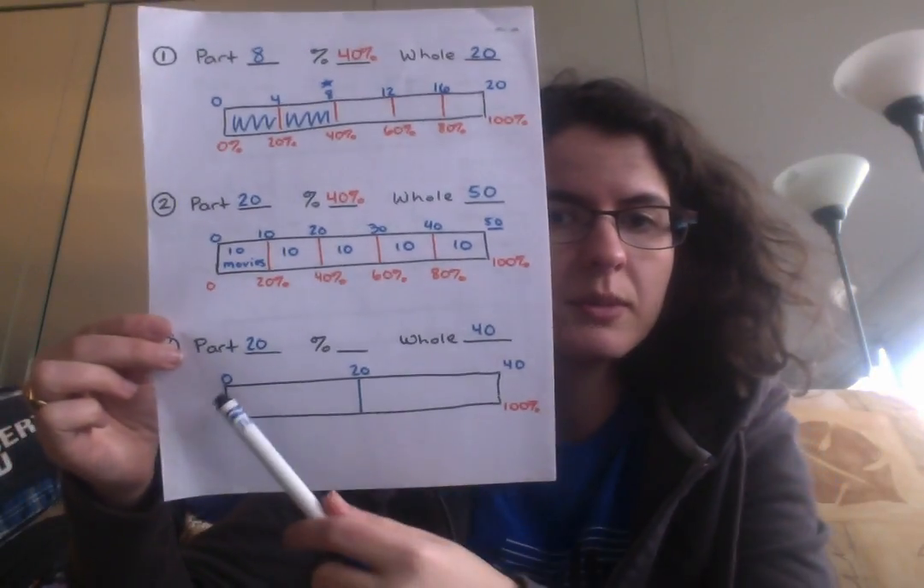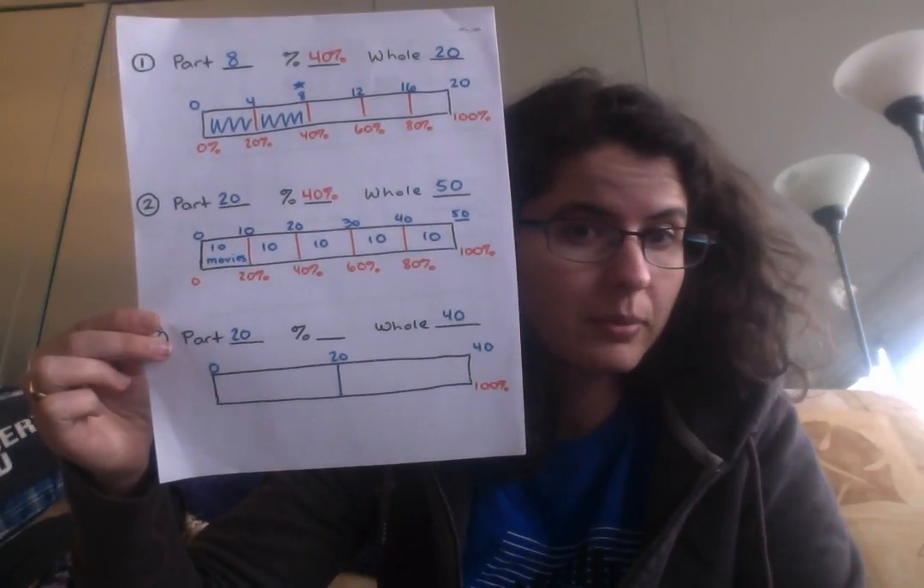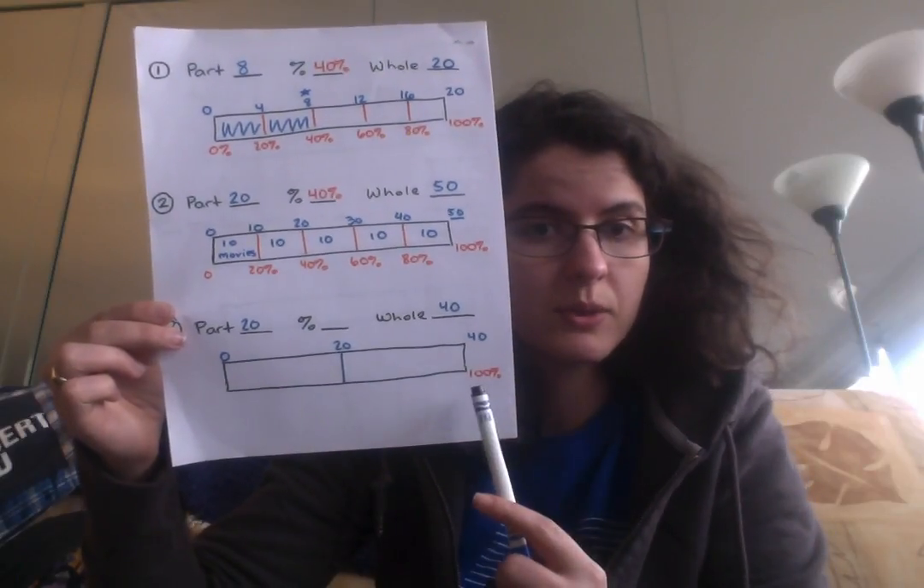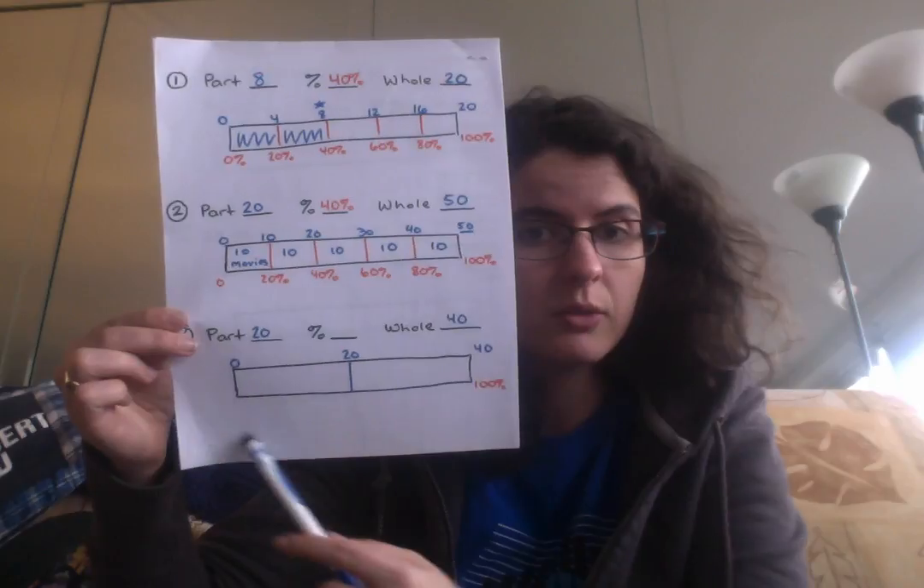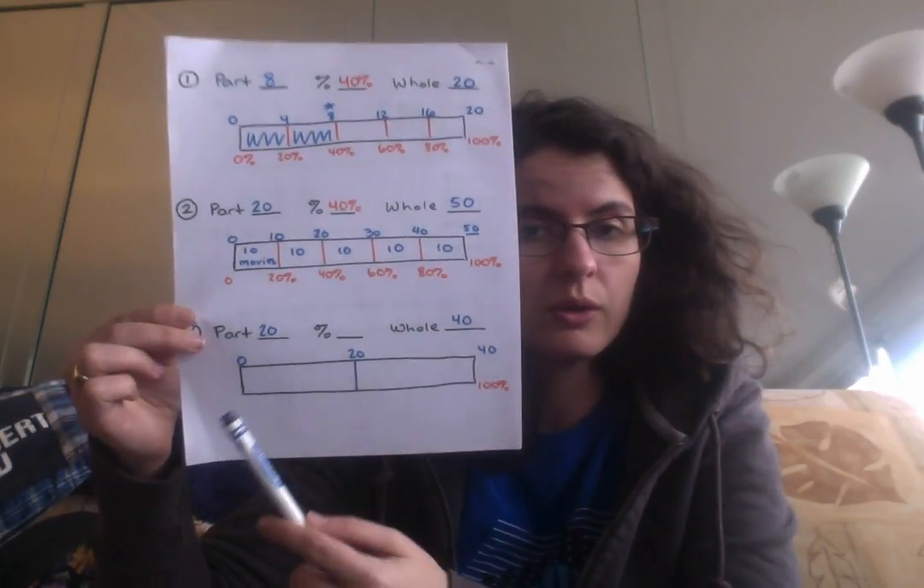So I could go from 0 to 20 to 40. Well, at that point, I have only 2 pieces to get from 0% to 100%. So if I'm going to split my 100% up, I would have to have 50 in either of these. So it would go 0, 50%, 100%.